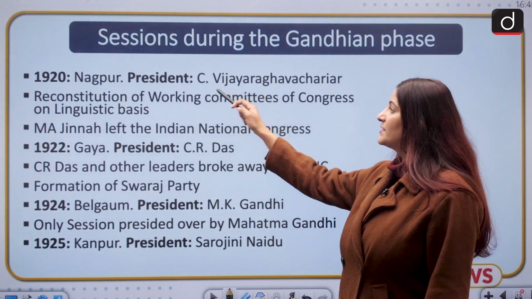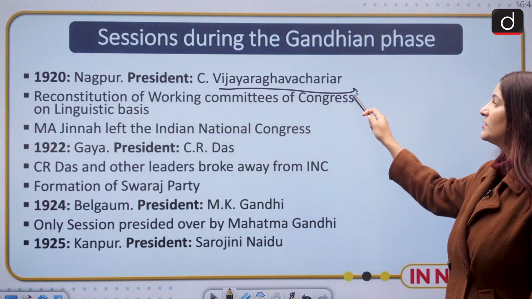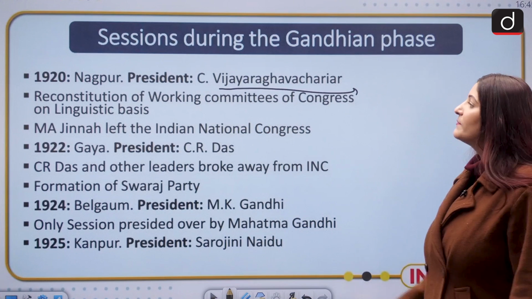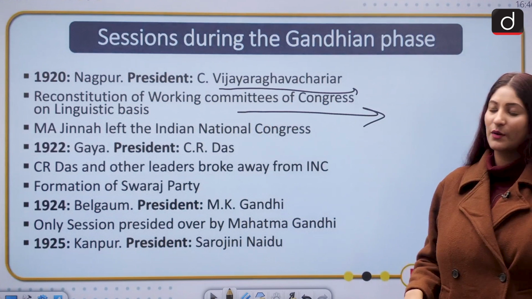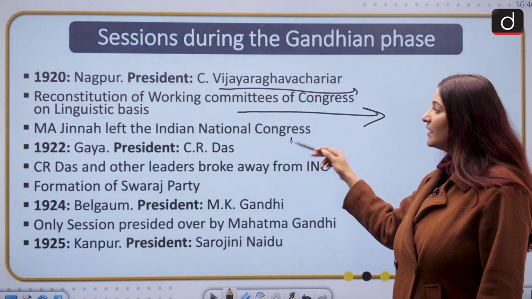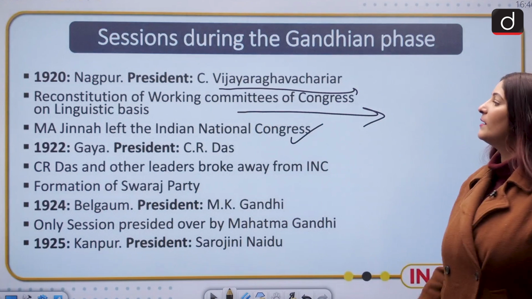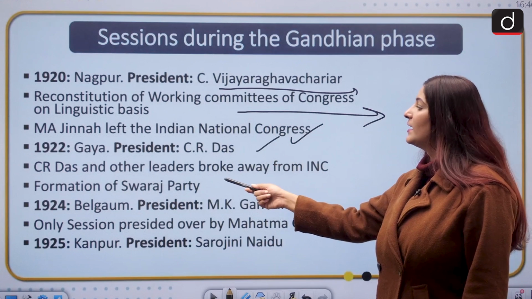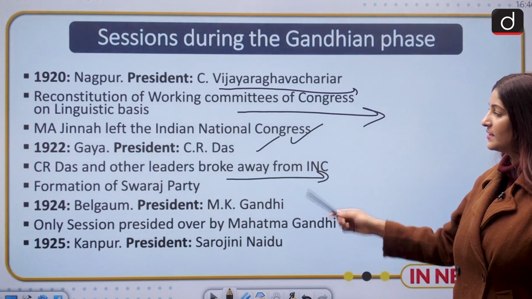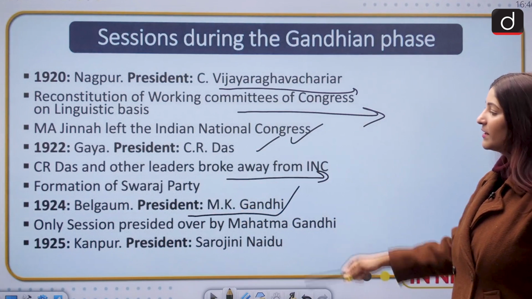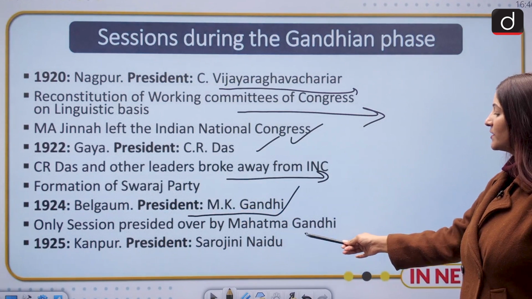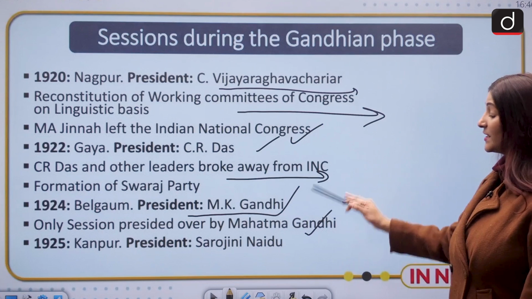Nagpur: during the Nagpur session, C. Vijayaraghavachariar was the president, of course, and the reconstitution of the working committees of Congress on a linguistic basis was done. M.A. Jinnah left the INC. 1922 in Gaya, President C.R. Das was there. He and other leaders broke away from INC and formed the Swaraj Party. 1924 Belgaum, President M.K. Gandhi. Only session which was presided over by Gandhiji.